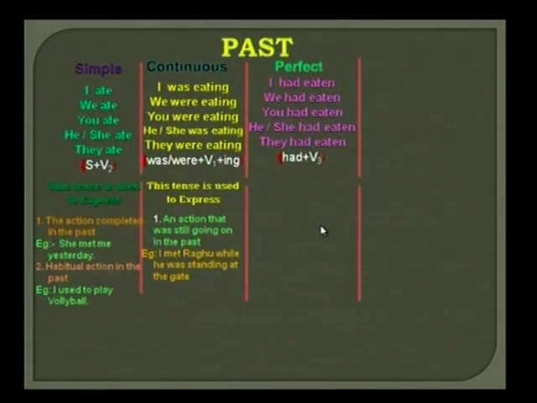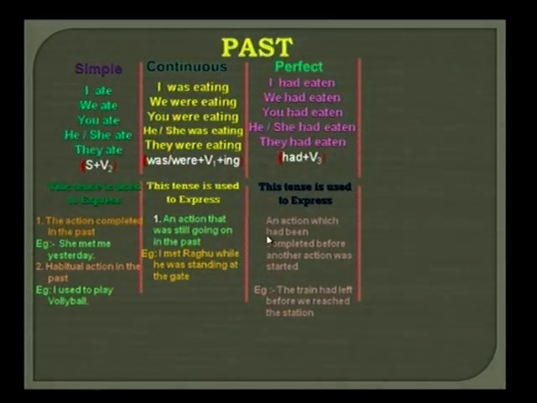Now, let us come to the uses of the past perfect tense. This tense is used to express an action which had been completed before another action was started. The example is, the train had left before we reached the station. That means our first action was completed. The train had already left before we reached the station, before the second action was started.